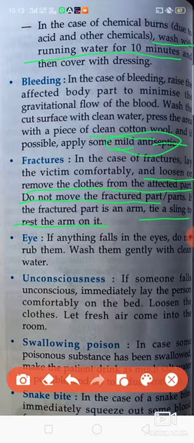Next is the eye. If anything falls in the eye, do not rub it.